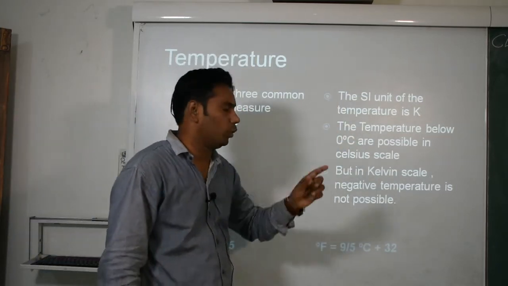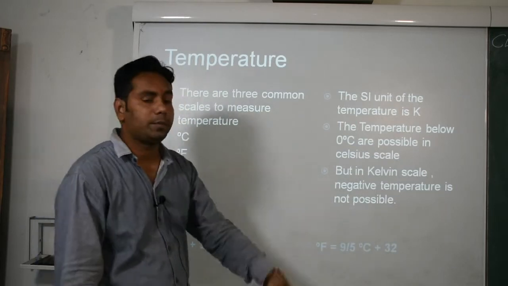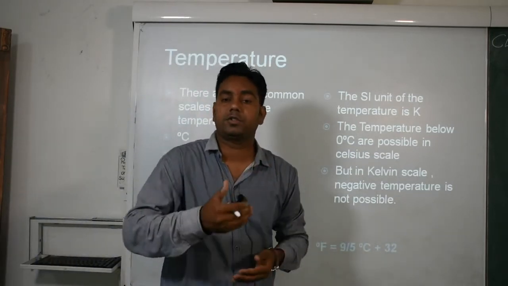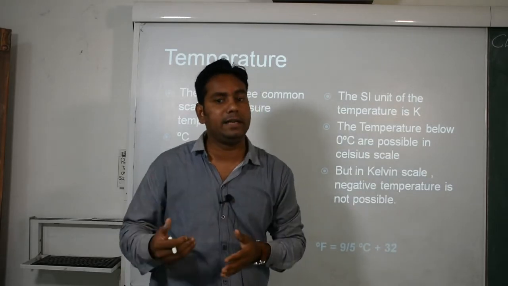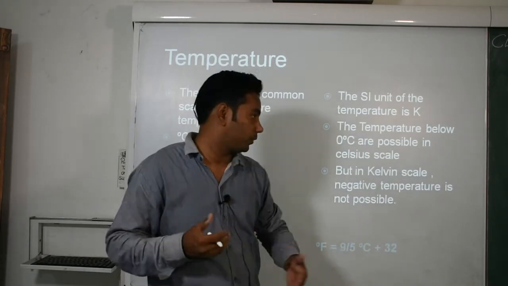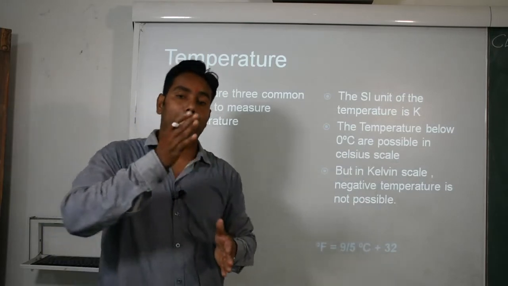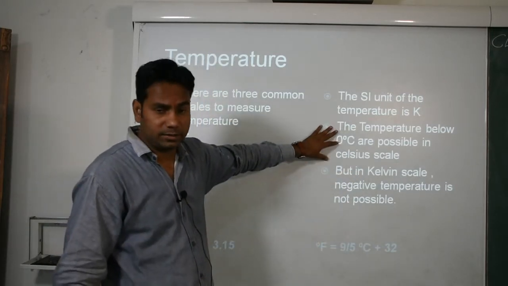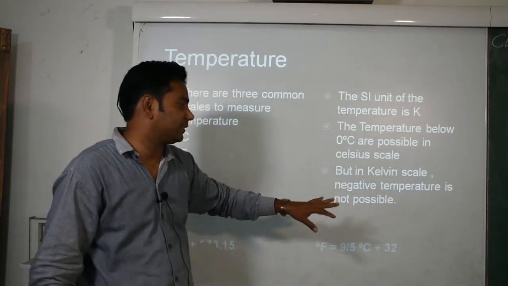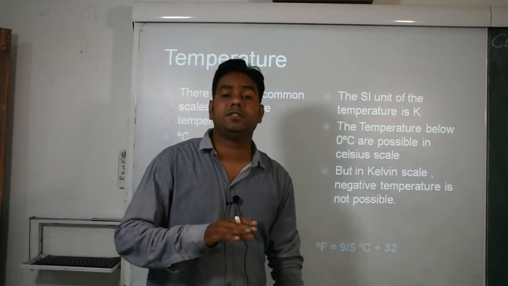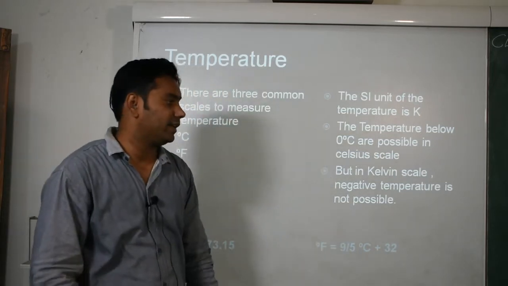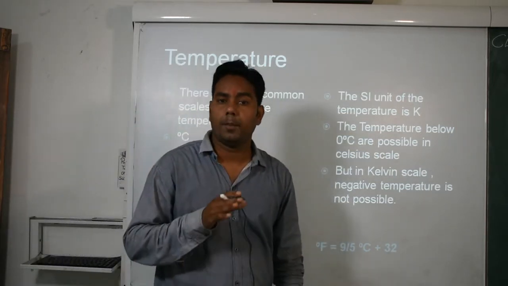Temperatures below 0 degree Celsius are possible in the Celsius scale, like -5 or -273.15 degree Celsius. But in the Kelvin scale negative temperature is not possible.